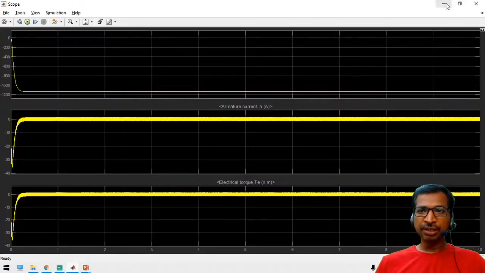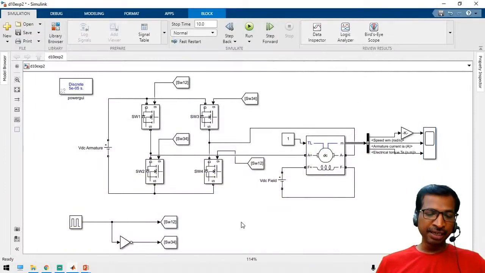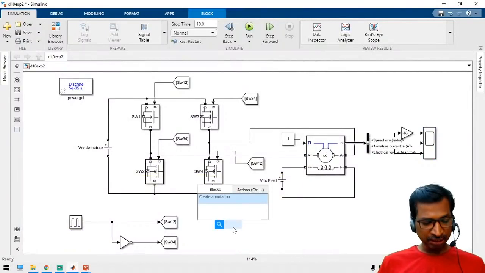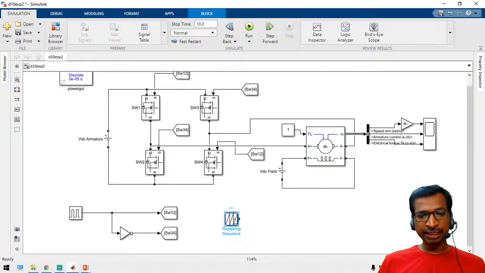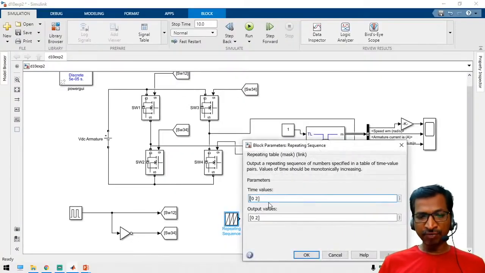This is a very generalized method, but in real time applications we have to take two blocks. One is called a triangular waveform. See here, for the triangular waveform, take a repeating sequence, and let us take the triangular waveform from 0 to 1: 0, 0.5 and then 1, and then frequency 1 divided by 1000, 1 kilohertz, and values 0, 1, 0.